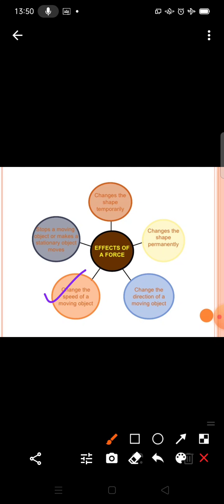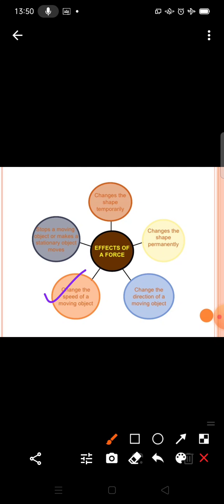You can take the example of applying a force in a direction opposite to the direction of motion of the moving ball. You can change the speed of a moving object. If you apply a large force, you can decrease its speed or completely stop it.